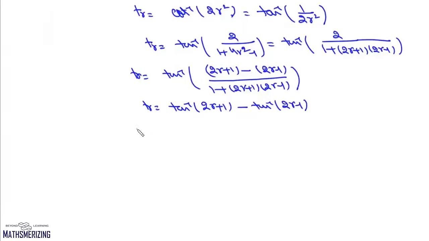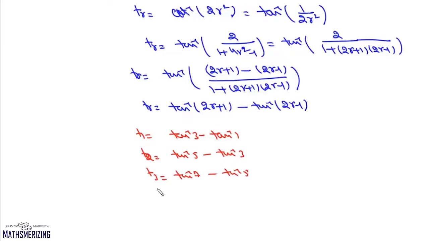Now here the first term will be tan inverse 3 minus tan inverse 1. Second term will be tan inverse 5 minus tan inverse 3. Tan inverse 7 minus tan inverse 5. And nth term is tan inverse 2n plus 1 minus tan inverse 2n minus 1. Now we'll add them all up. We'll get our partial sum.